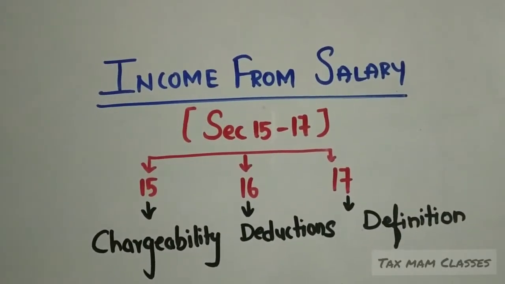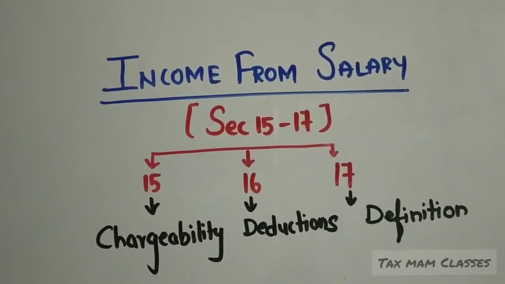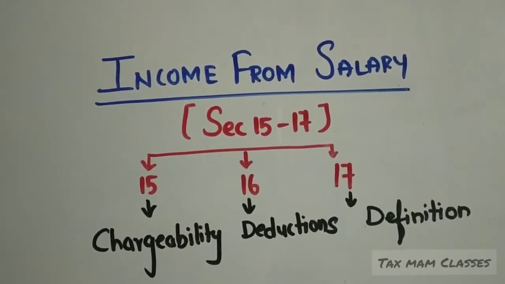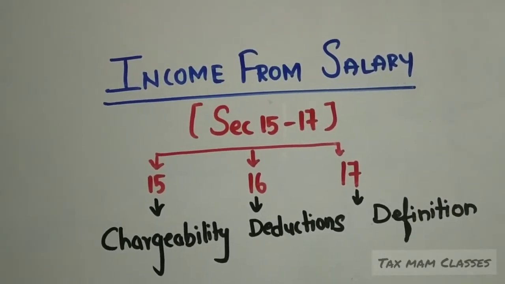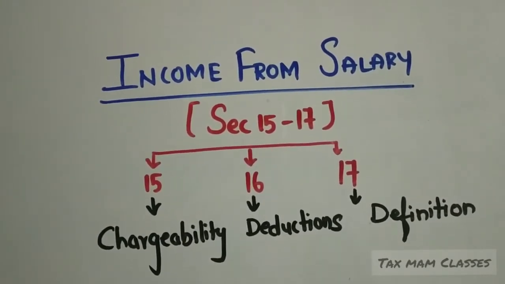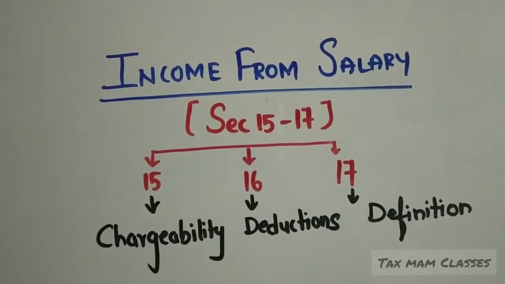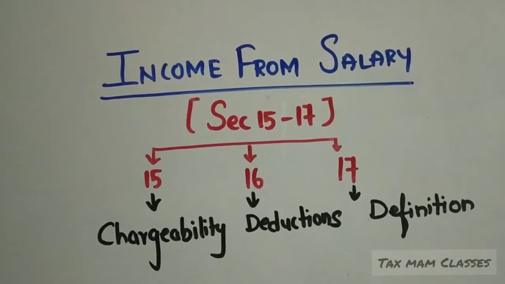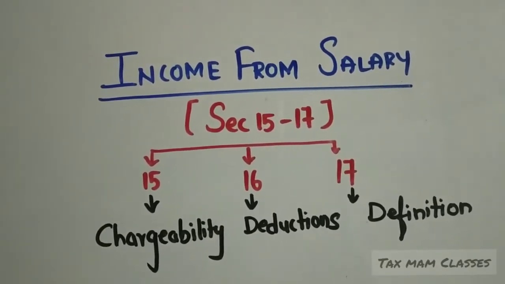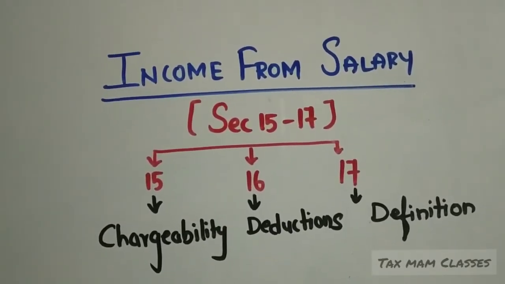Today we are going to learn about the first head of income tax, that is income from salary. We have a total of 5 heads of income. The first one is income from salary. Second one is income from house property. Third one is PGBP. The full form of PGBP is profit and gain from business or profession. The fourth one is income from capital gain. Fifth one is income from other sources.